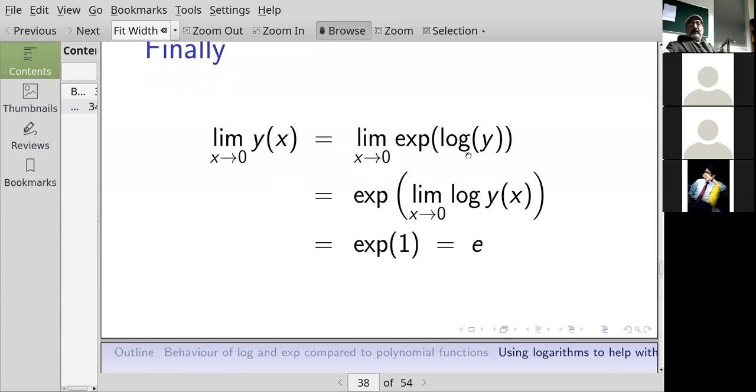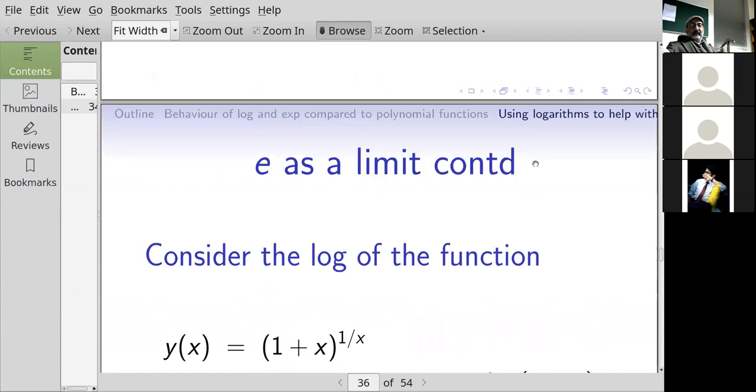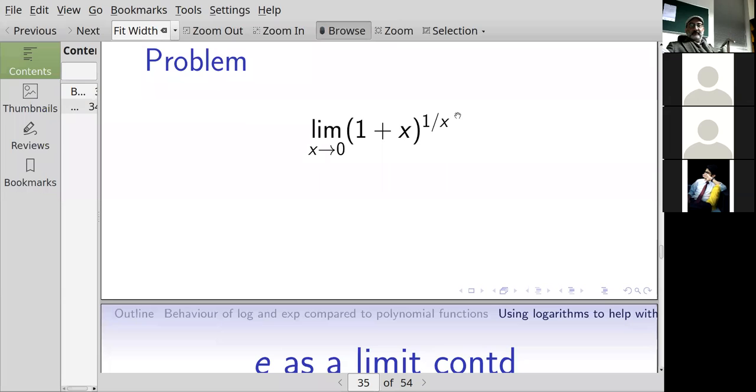The exponential and the logarithm cancel each other out, right? They're inverses of each other. So y of x is the same as the exponential of the logarithm of y, provided that y doesn't take values like 0 or a negative number. And that's not happening over here. So the limit as x goes to 0 of y of x equals the limit as x goes to 0 of the exponential of the logarithm of y. Now, why would I want to take the logarithm of y? The reason is that this thing had a function of x to a power of a function of x.